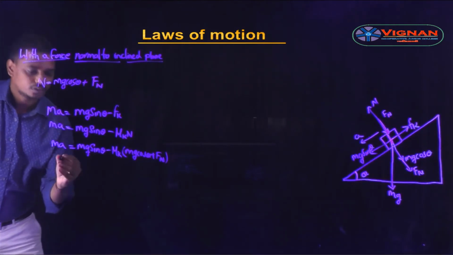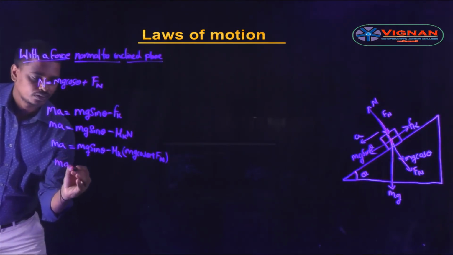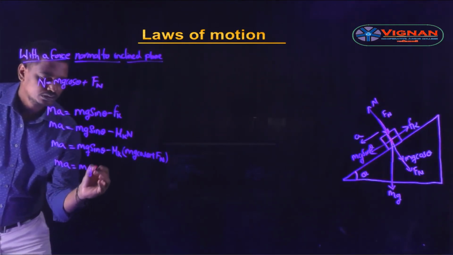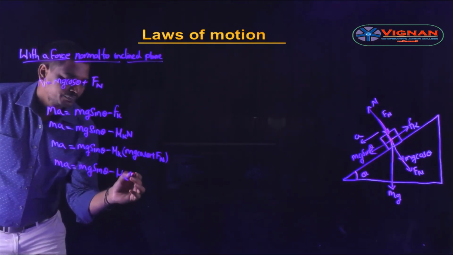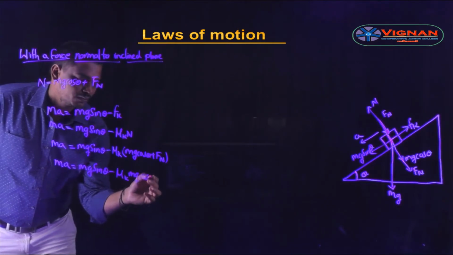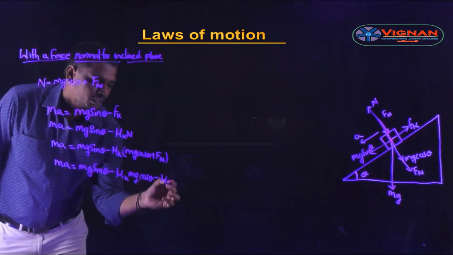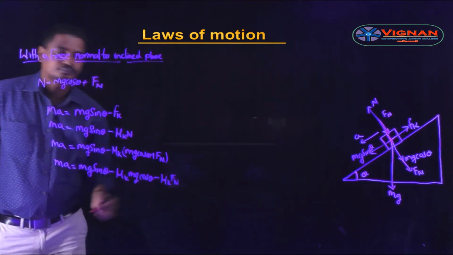Okay, which can also be written as ma is equal to mg sin theta minus mu k mg cos theta minus mu k into Fn.